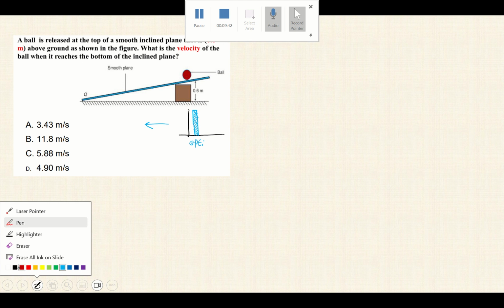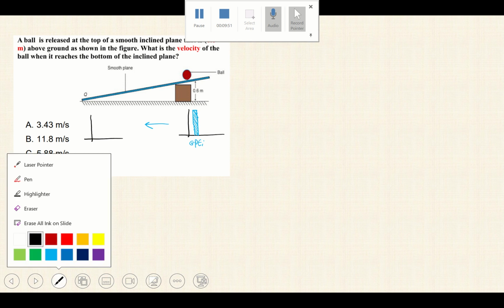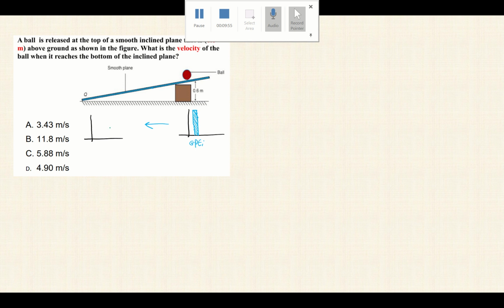After the ball is released, it will lose height, so the GPE will decrease, and at the same time its speed increases. When its speed increases, the kinetic energy of the ball increases, just like you saw in the animation in the PowerPoint.